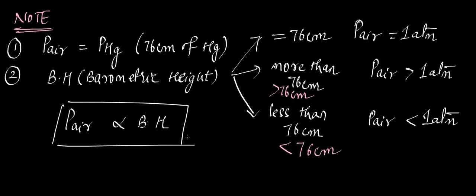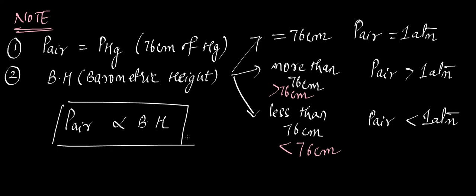If height is exactly 76, then atmospheric pressure is also exactly 1 atm. Yes, ma'am. Okay. And so what I want to tell you is, when you take the atmospheric pressure and its relation with respect to the simple barometer, it depends on the barometric height of the mercury. And if you take the natural factors that affect the pressure, like as I told you, the height of the atmosphere is 800 kilometers. If it changes when you take the summer season, the gases will expand due to heat. Gases expand on heating and they contract on cooling.